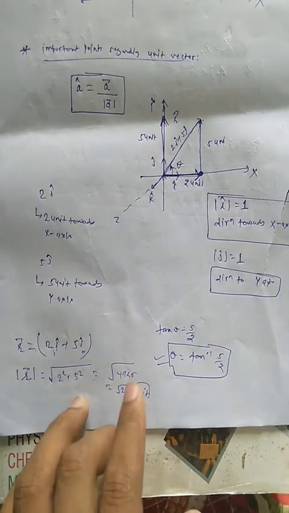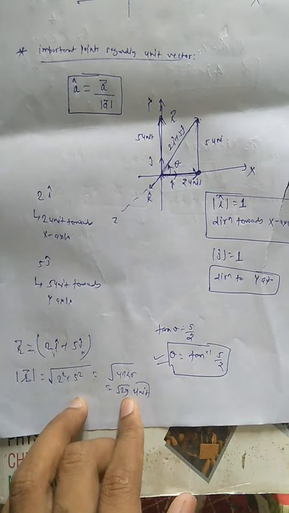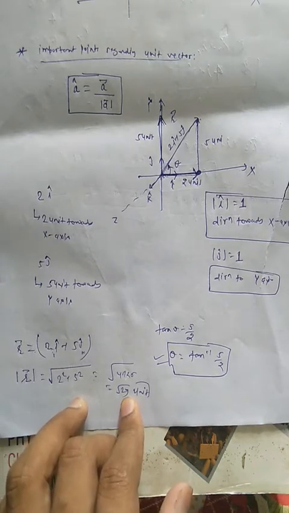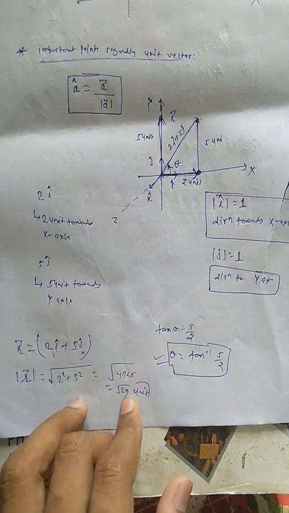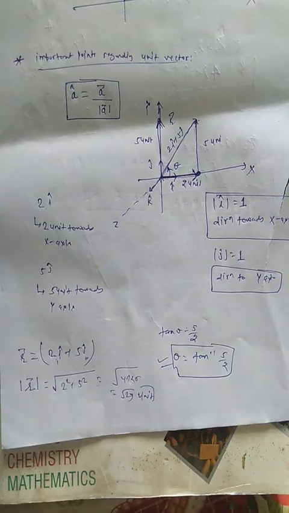So we find the magnitude of the vector as root 29, and if we divide the vector 2 i cap plus 5 j cap by root 29, we find the unit vector of that particular vector. This is all about the unit vector.